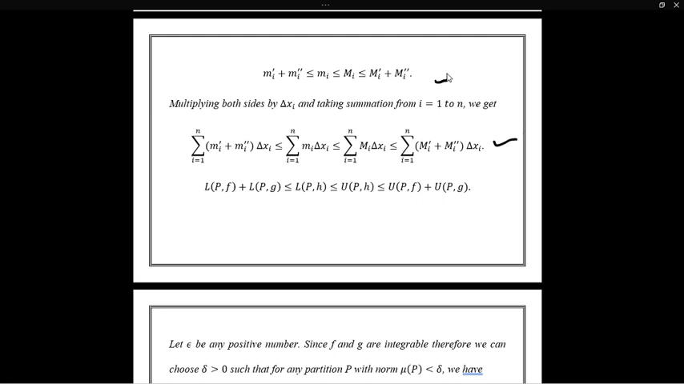In this step, the summation of mi' del xi will be equal to the lower Darboux sum of function f with respect to partition P, and the summation of mi'' del xi will give us L(P, g). Similarly, from this term we get L(P, h), from this term we get U(P, h), and from the last term in this inequality we get U(P, f) plus U(P, g). Now